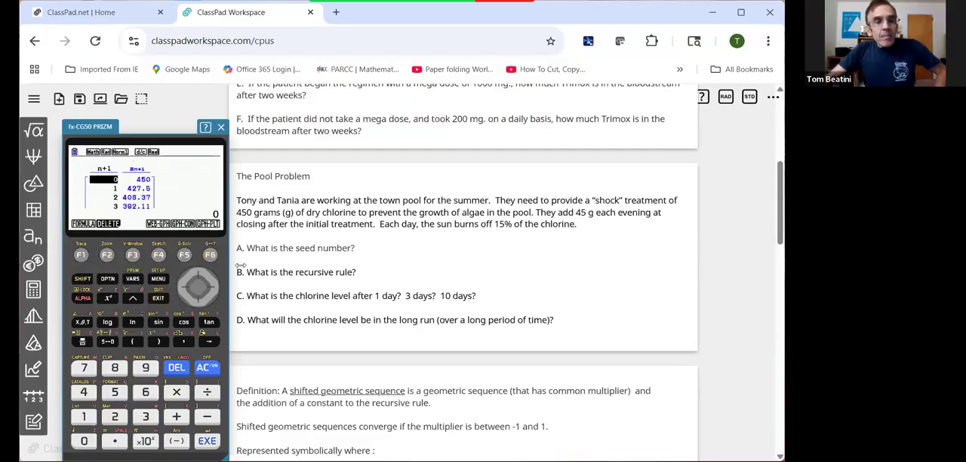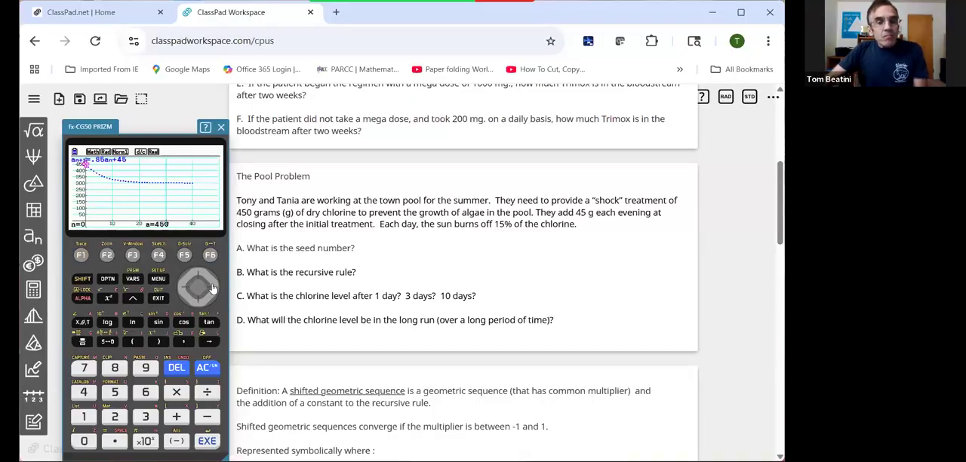So let's go to our table. And as you can see, if we scroll through our table, we're going to get the values over a period of days. So at 10 days, we're going to have about 329 grams of chlorine. At 3 days, about 392, but let's consider the long run value. So let's look at the plot. So we had it going out to 40 days.